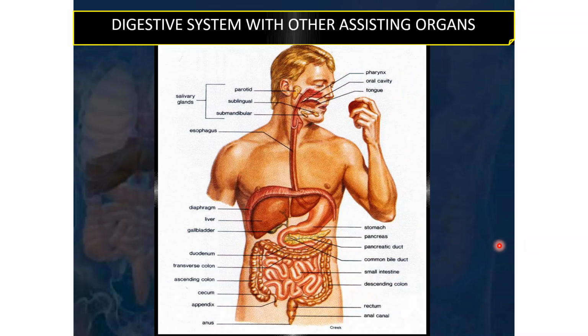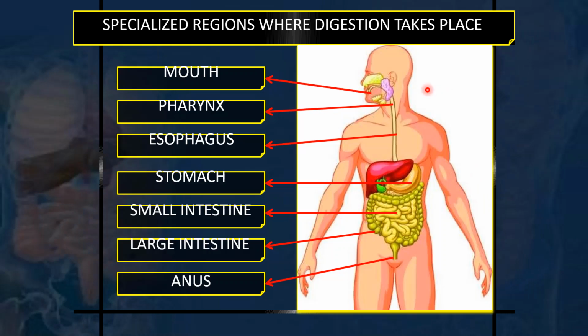So, apart from the main organs, which we have already seen as the specific and specialized regions, the digestion in the mouth and in the small and large intestine is being helped by various juices, and these juices and enzymes are contributed by the adjacent or accessory organs of the digestive system.